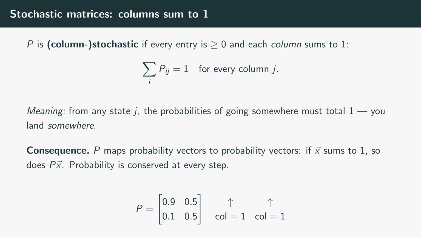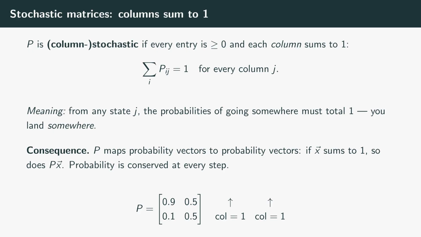The transition matrix is not just any matrix, it is stochastic, and that structure is everything. A matrix is column stochastic when all its entries are non-negative and every column sums to 1. The meaning is simple: pick any starting state j. The entries in column j are the probabilities of where you go next, and those probabilities have to add up to 1 because you must land somewhere.